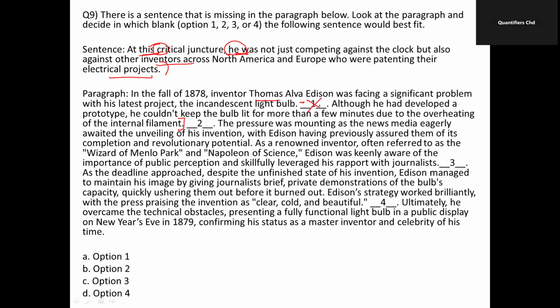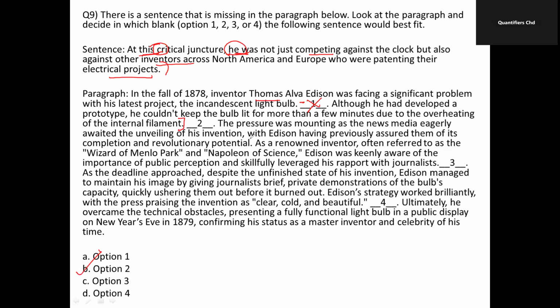Now, again, the sentence could not be placed here because placing the sentence here would be less effective because it is introducing a new concept. It says that he's competing not against the clock but also against the other inventors. So maybe when we put the sentence here, we need something about the other people working in this direction, right? So the paragraph first needs to clearly establish the problem that Edison is facing with his light bulb before introducing the pressure of competition. These two sentences are already connected to each other. Now the correct placement for this sentence is option number 2.